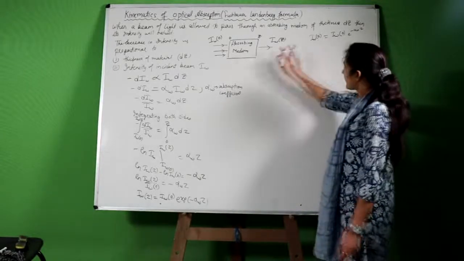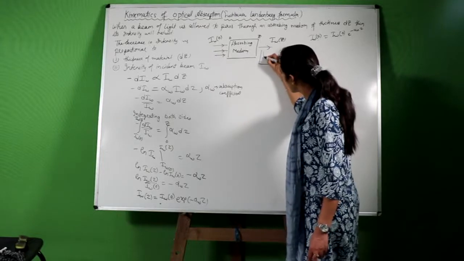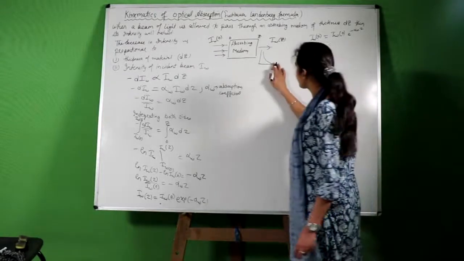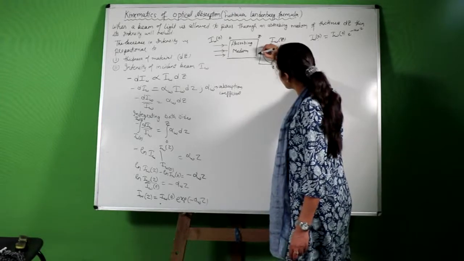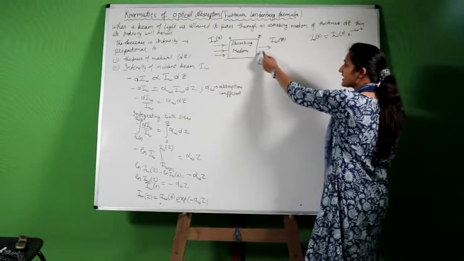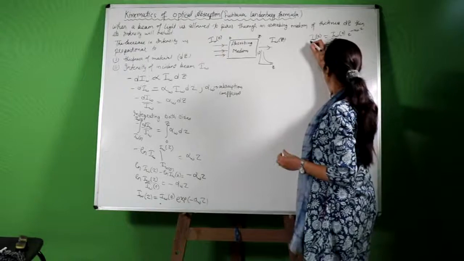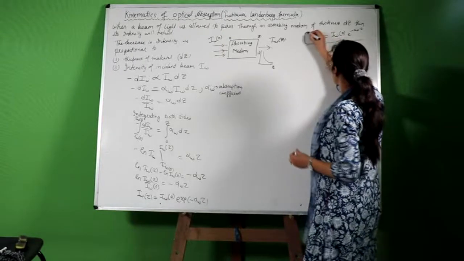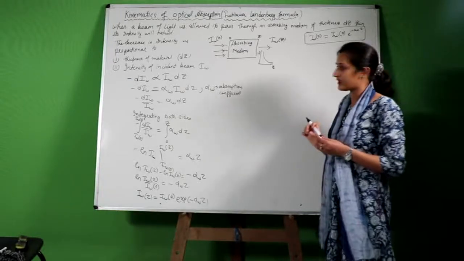It means that intensity is decreasing exponentially with the thickness. This side is thickness and this side is I omega. Intensity with distance is decreasing exponentially. This is one result. You have to remember this, that intensity is decreasing at the rate of exponential decay.